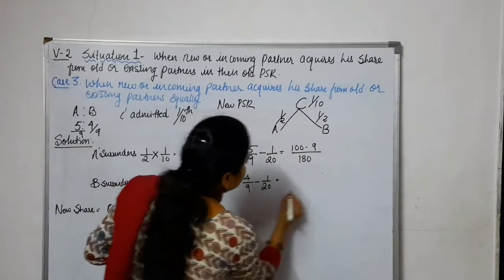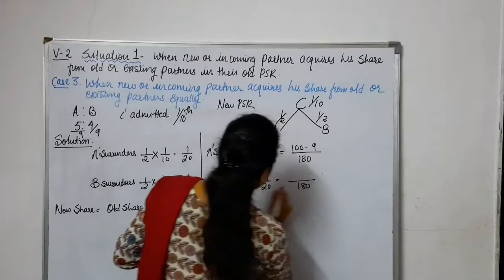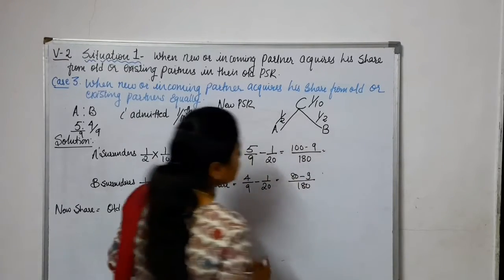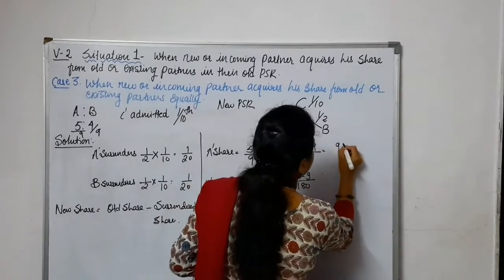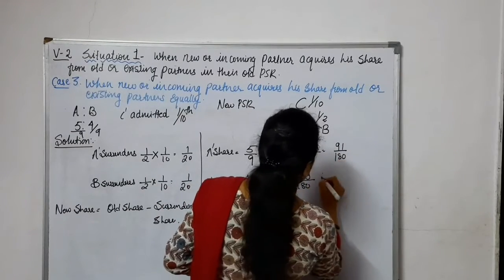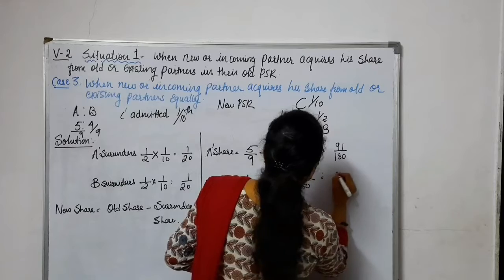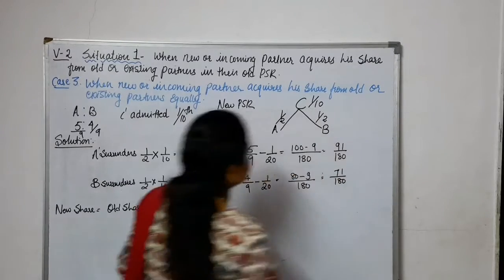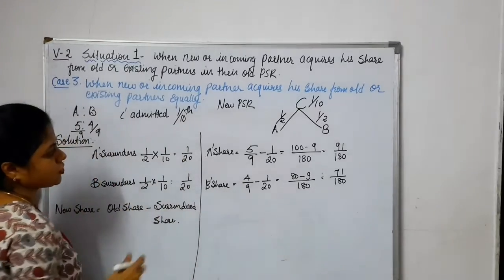So same, 9 is 18. This is 80 minus 9. So how much is it? This one is 91 by 180 and this one is 71 by 180.